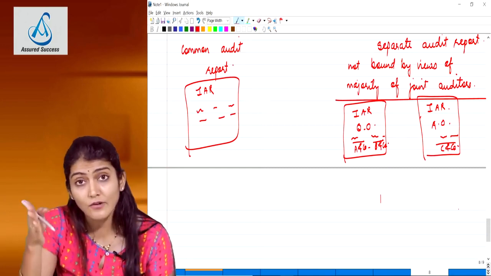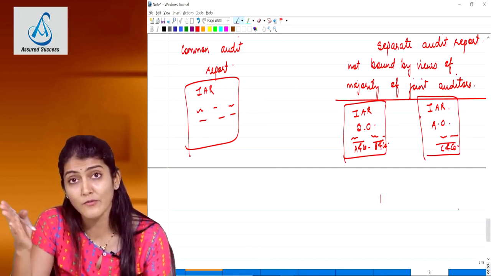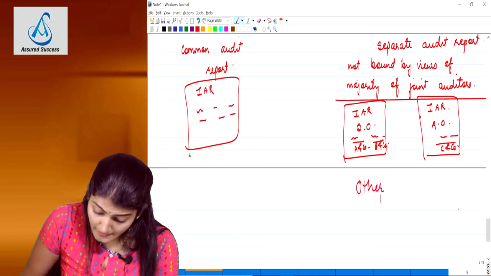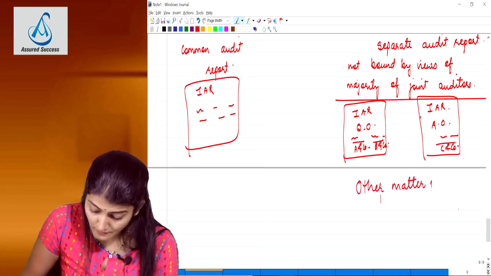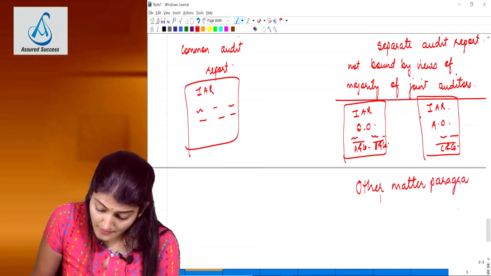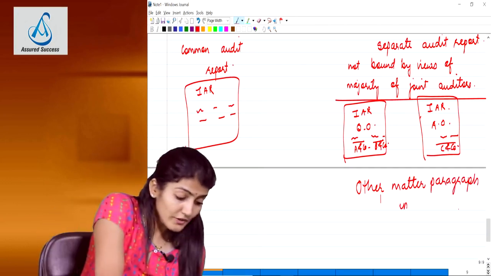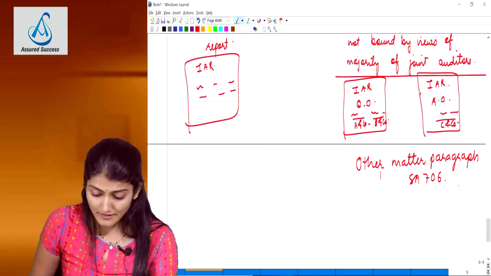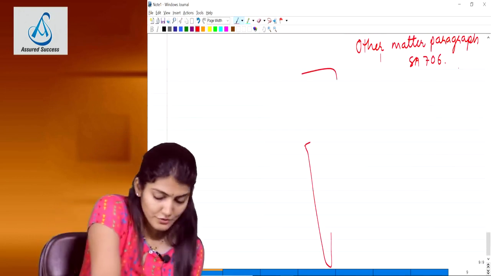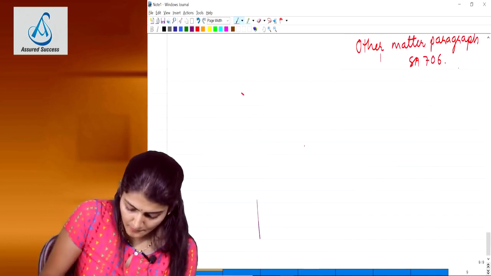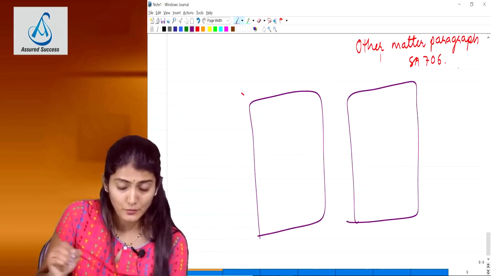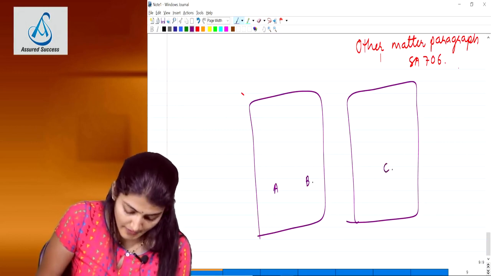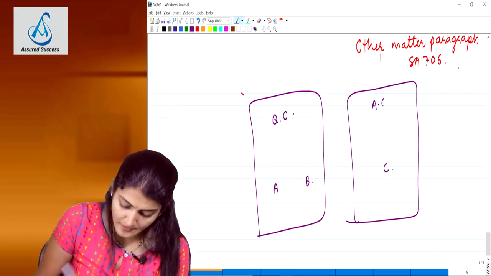It says in case of such separate audit report issued because of a disagreement in the opinion, an other matter paragraph in accordance with SA 706 is now required to be included in the report, in which you will make a reference to the other auditor's report. What am I saying? This is the report issued by A and B. Are you paying attention? Just finishing with the standard. This is the report of A and B and this is the report of C. They have said qualified. This firm is saying adverse.